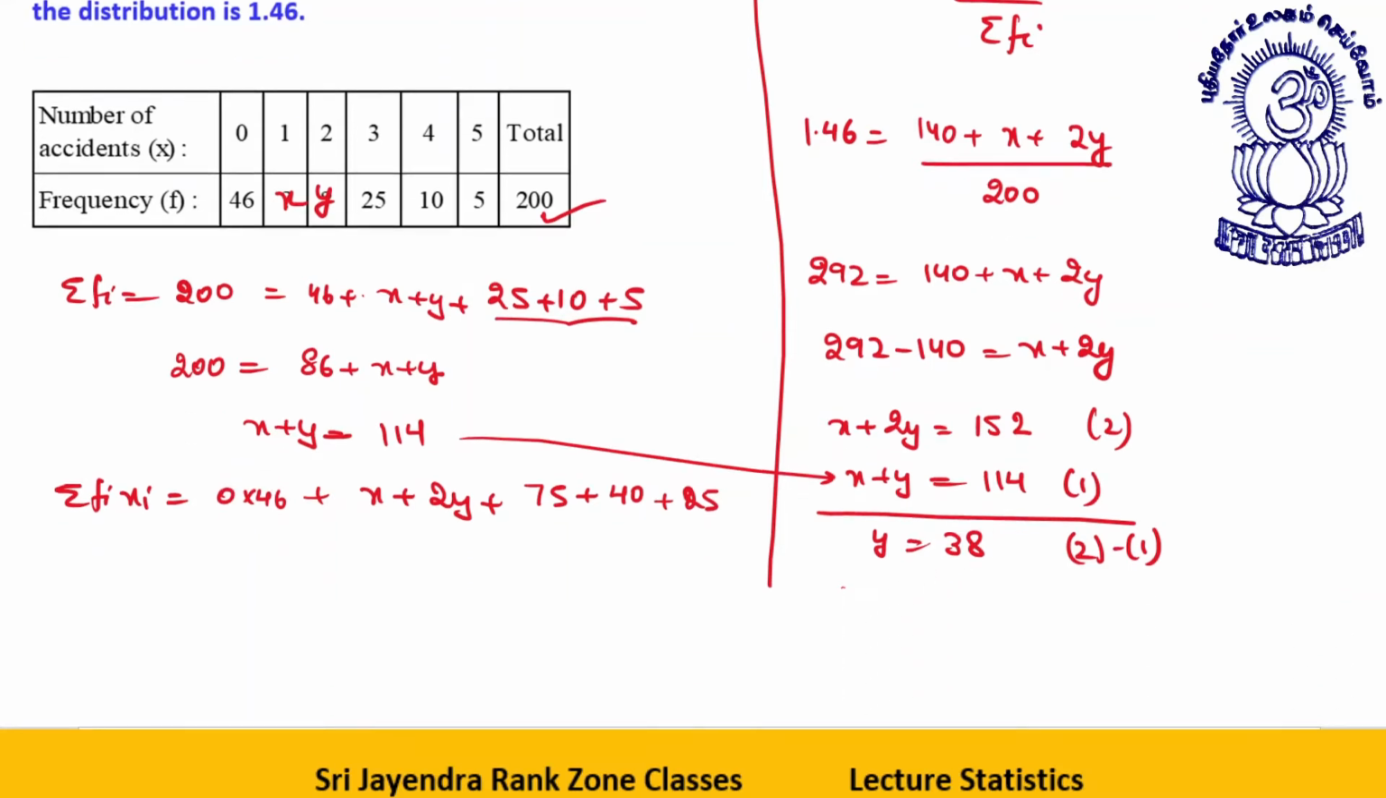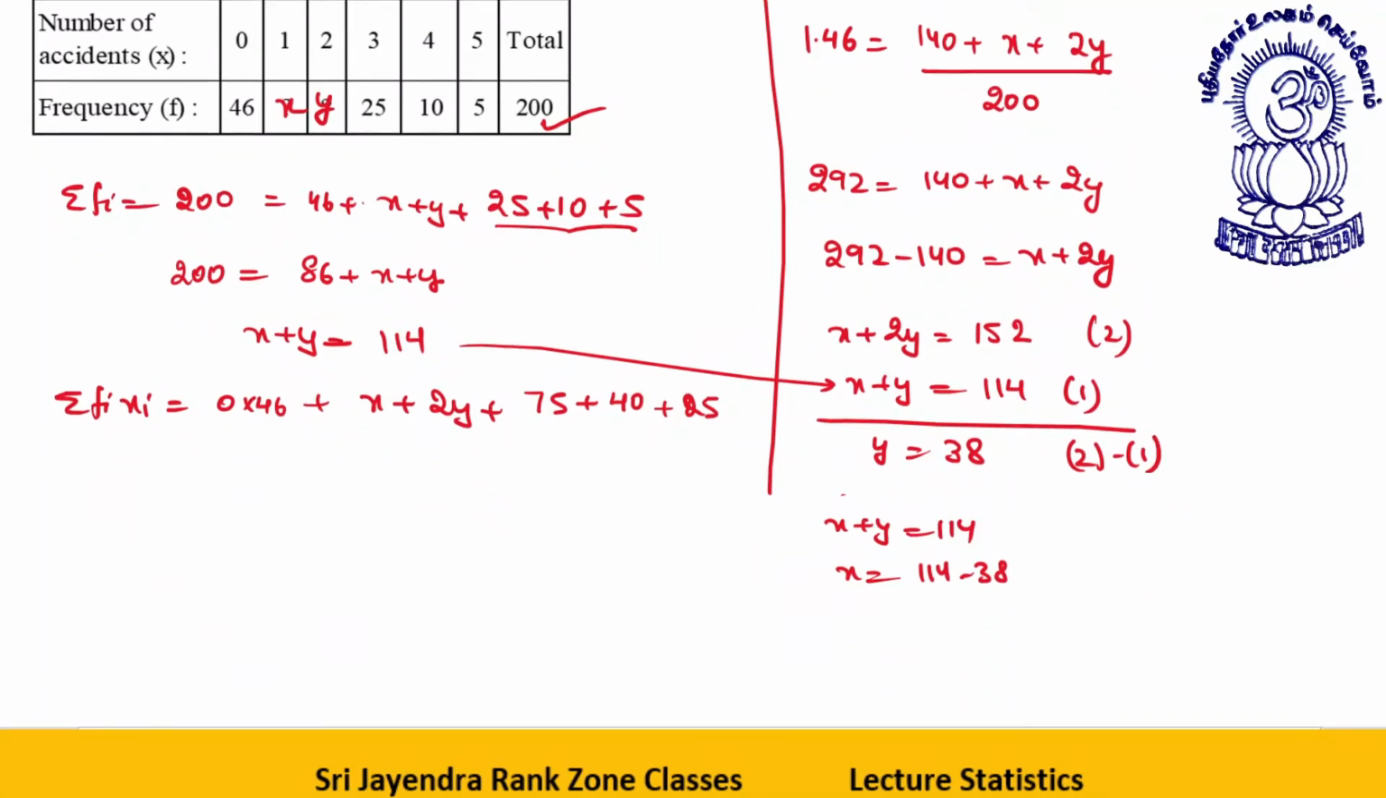Now x plus y is equal to 114. So x will be 114 minus 38. x is equal to 76. So we have x is equal to 76 and y is equal to 38. This is your answer, dear students. Okay, clear to all?